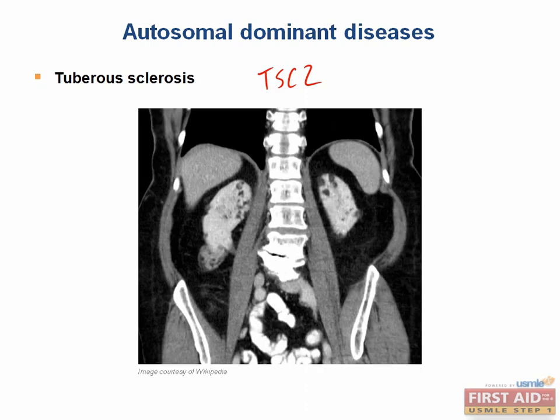In this picture here, we can see hypodense spots in the kidneys. And what type of tissue is hypodense? Adipose. So these are renal angiomyolipomas, which are benign tumors made of smooth muscle, blood vessels, and adipocytes. I know tuberous sclerosis might seem like a hard one to wrap your head around, but these renal angiomyolipomas are a good characteristic to remember, since you pretty much only see these with tuberous sclerosis, and if you have tuberous sclerosis, you almost always have them.